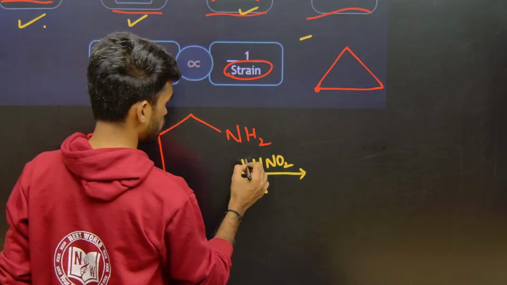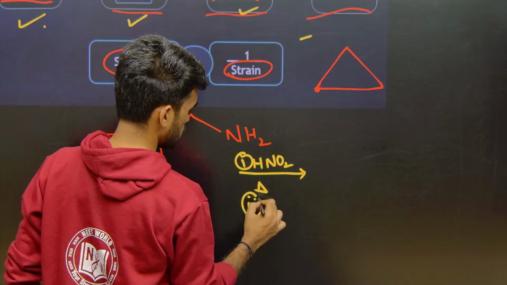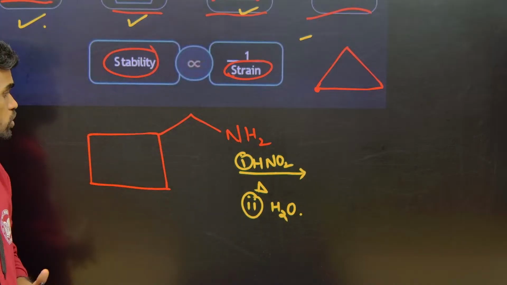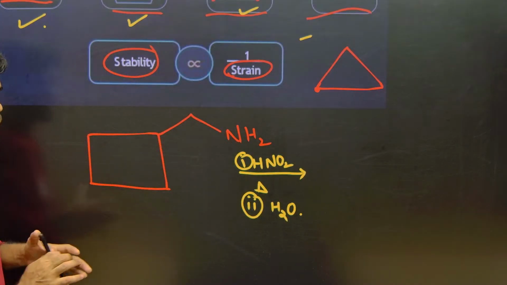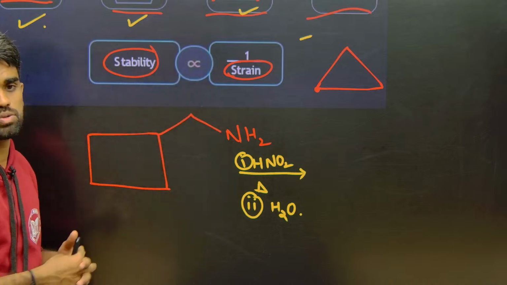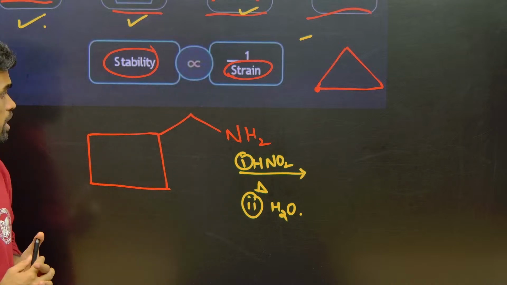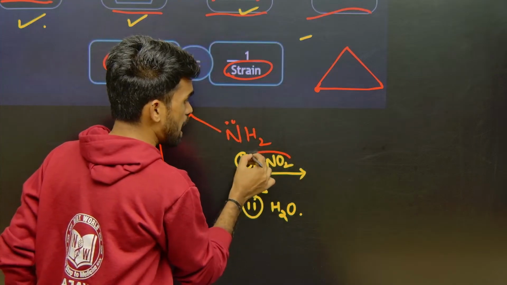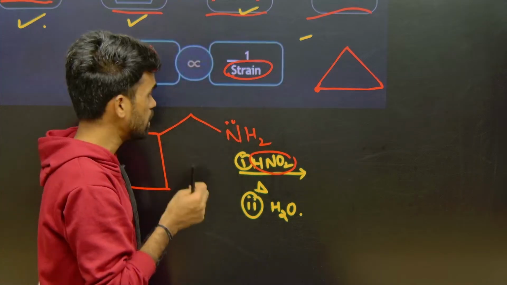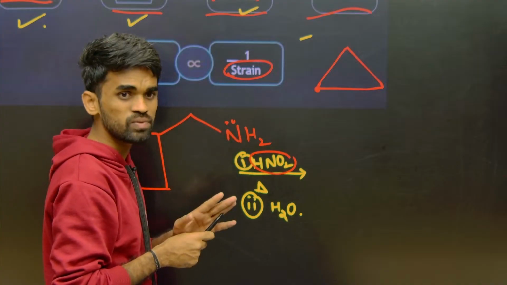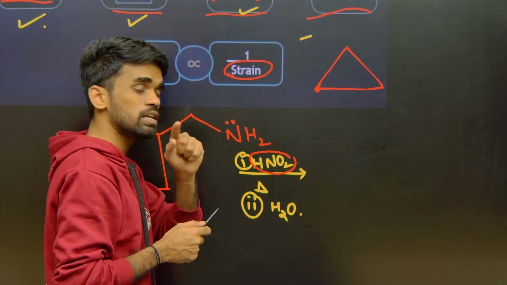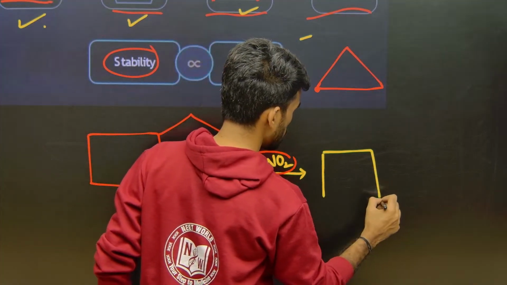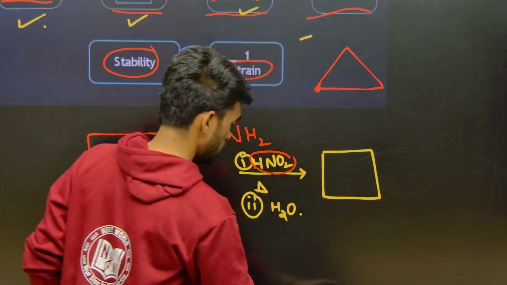This is first hydrolysis. What is the product formed during this reaction? They will ask. Tell me, in the given compound, what is the reactive site? NH2. NH2 has a lone pair of electrons, so this is an acid and this is a base. Therefore an acid-base reaction takes place first. After heating, water eliminates and it forms a diazonium salt. First it forms what? Diazonium salt. Here I am writing.